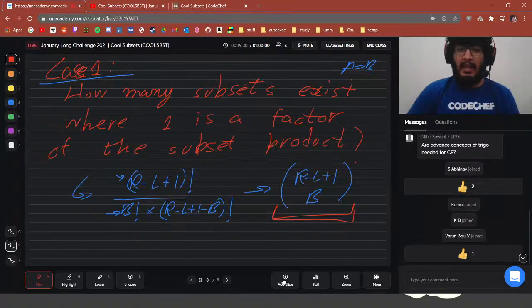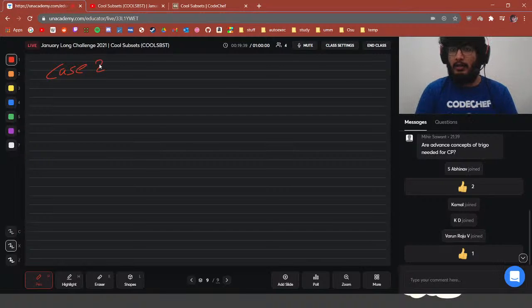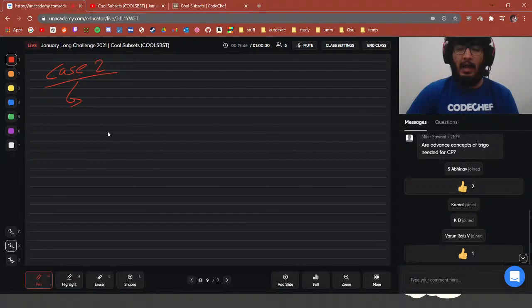Next, for case 2, we have to find out how many subsets exist such that the subset product has a factor of 2. This case 2 is basically x equal to 2.